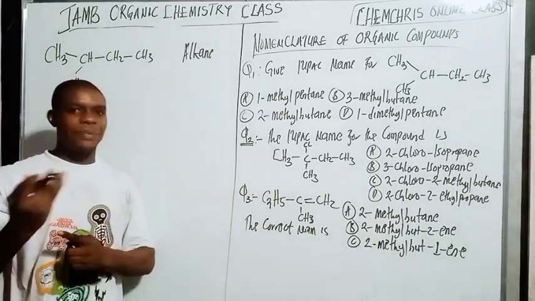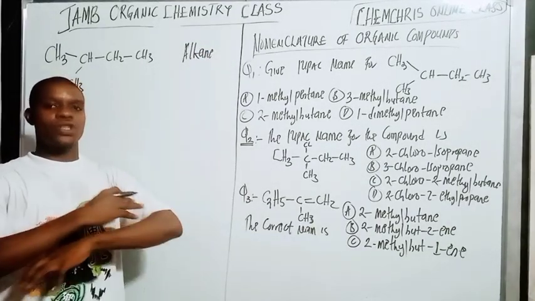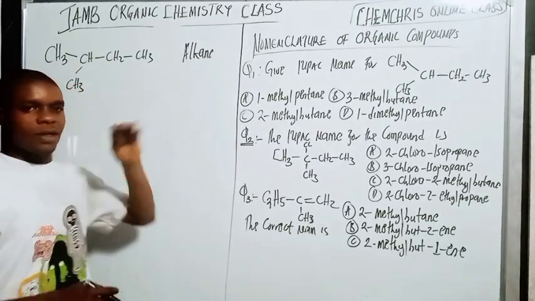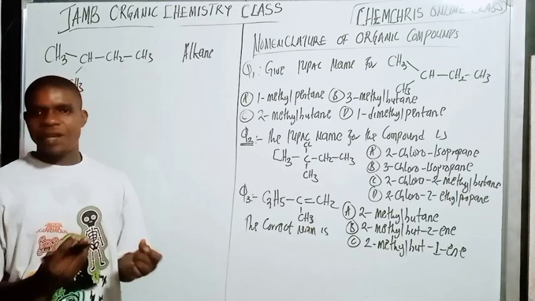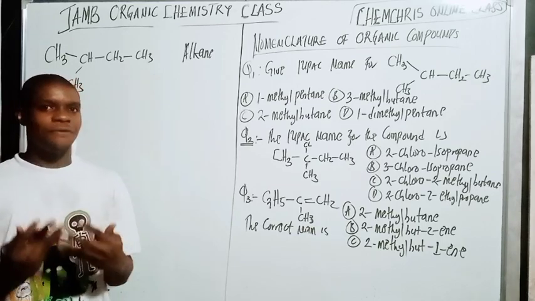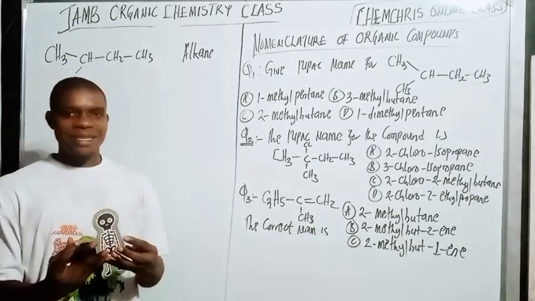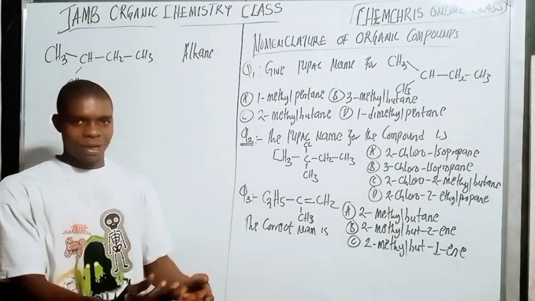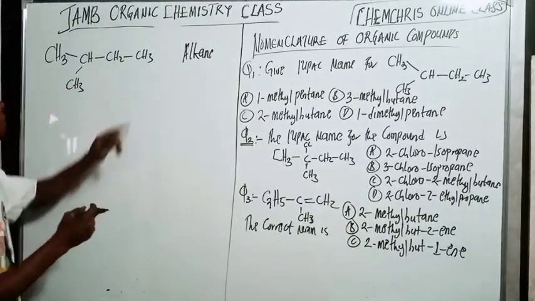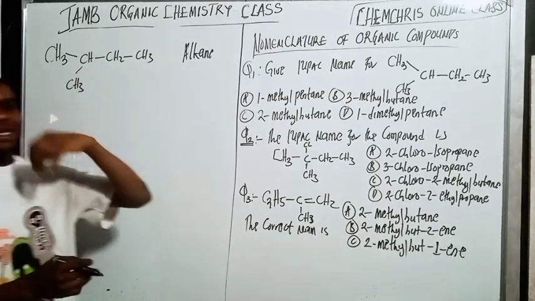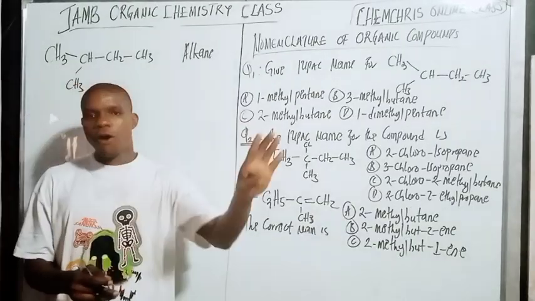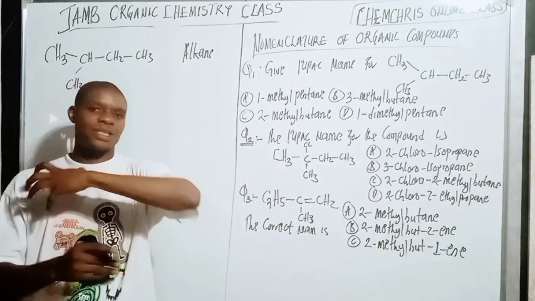So remember in the hybridization, any compound that has all single bonds is called an alkane. You have to know the first 10 members of the alkanes, because these are the basis of your nomenclature. After you count the number of carbon atoms, 1, 2, 3, 4, this compound contains a 4-carbon continuous chain.